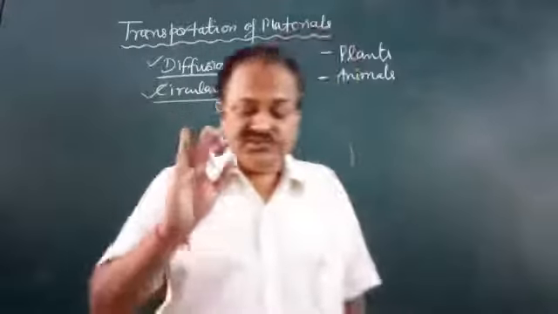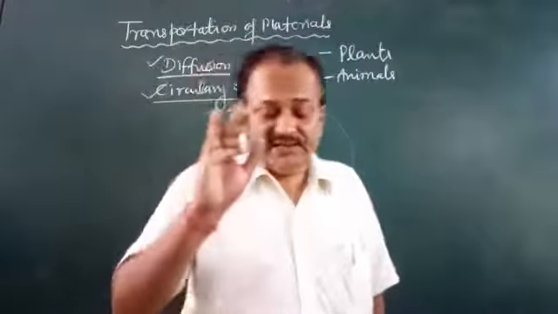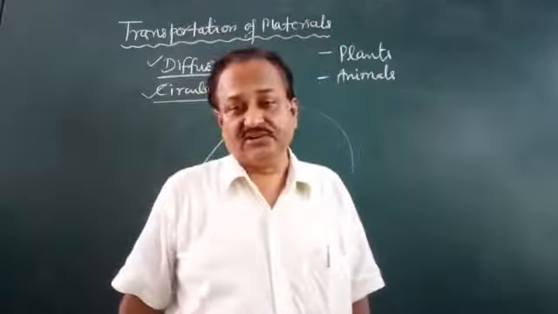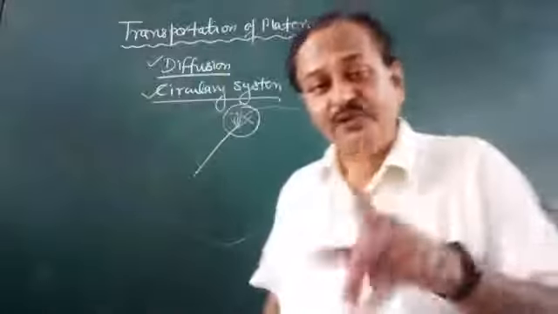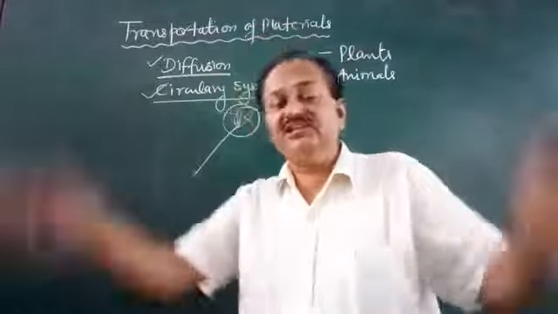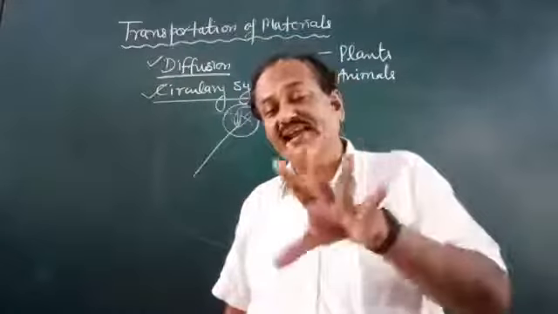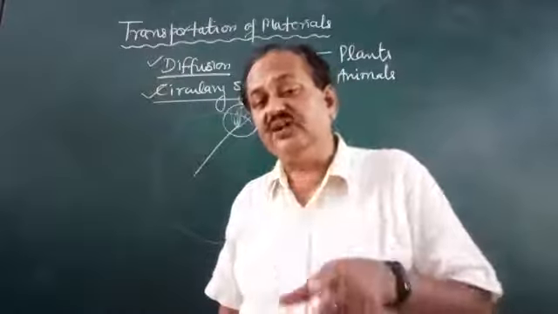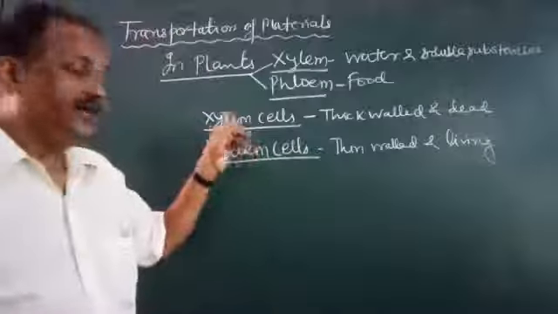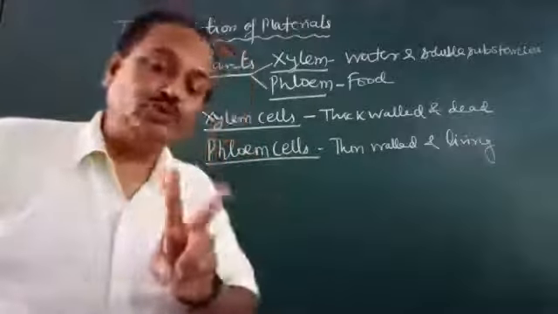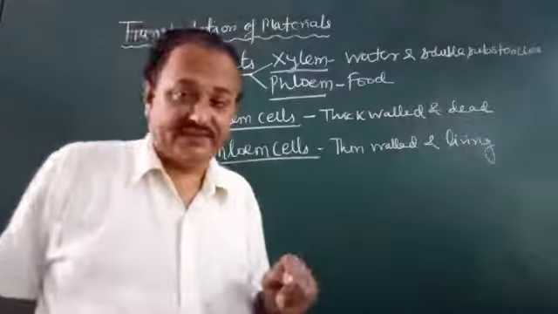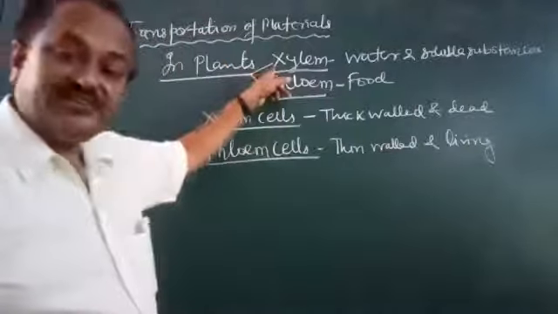Xylem is responsible for the transportation of water from roots to other parts of the body, whereas phloem is responsible for carrying the food materials. In plants there are two elements for the transportation of different materials, and the first is xylem.